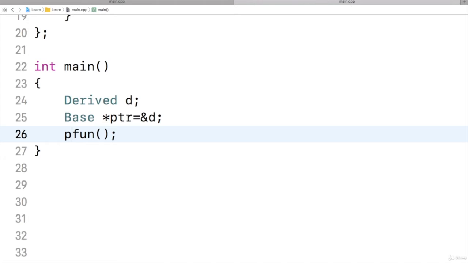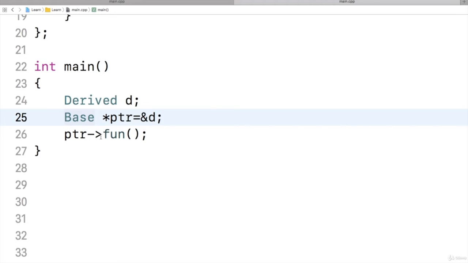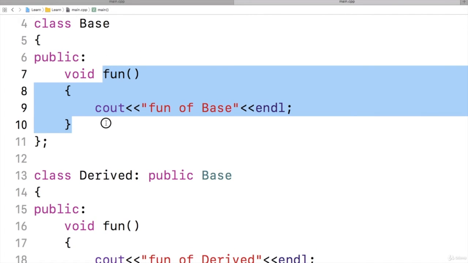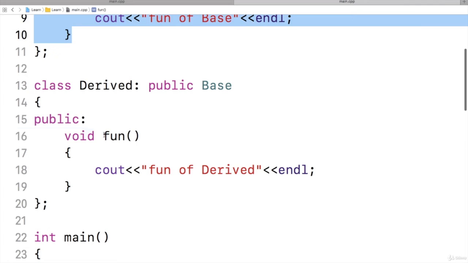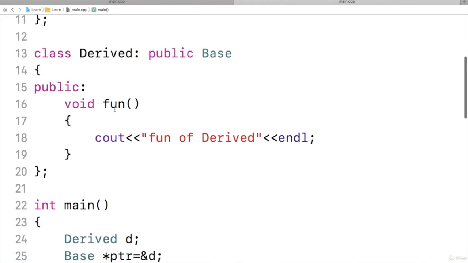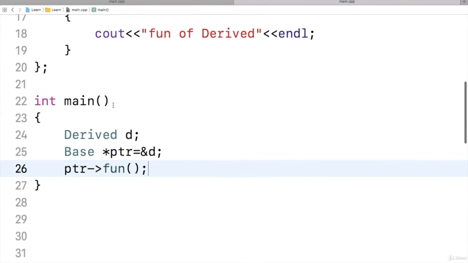Now using the pointer of base class, I will call the function fun. The importance of this line is it's having a base class pointer and object of derived class, that is D. And I'm calling a function fun, which is actually present in both the classes, that is base class function fun as well as derived class function fun. Here two things are joined together, that is base class pointer and derived class object. So when the function fun, that is overridden function fun, is called, whose function will be called?